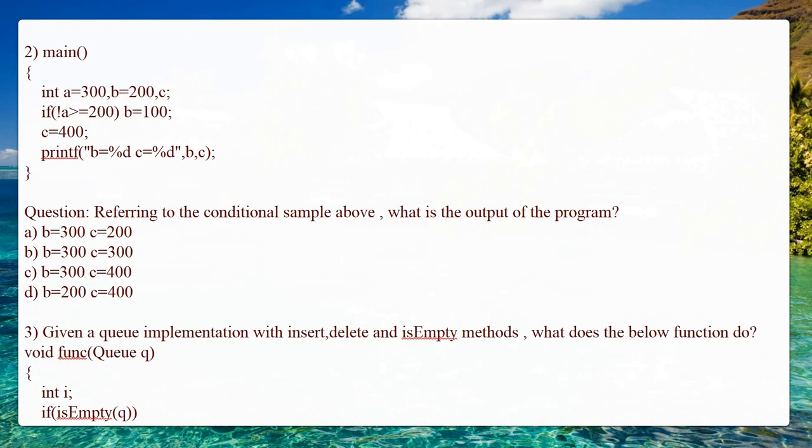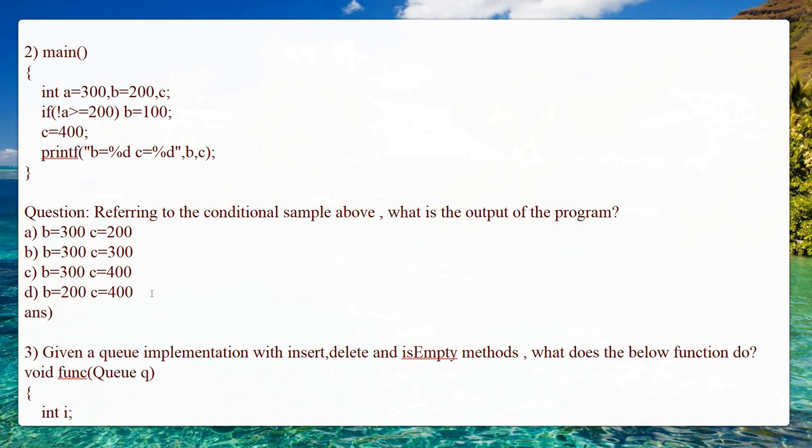So next one is the second question. Main: int a is equal to 300, b is equal to 200, c. Here initially you're going to check whether a, that is 300, is greater than or equal to 200. The condition is true, but with the not it becomes false. So b is not initialized, c is 400. The initial value of b is printed, which is 200, and the value of c is 400. So b will be 200 and c will be 400. So option D, b is equal to 200 and c is equal to 400, is the correct answer for the second question.